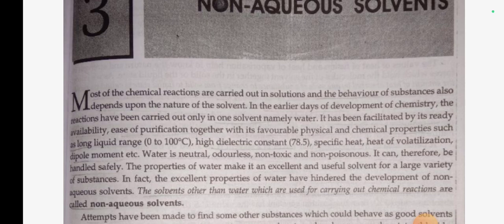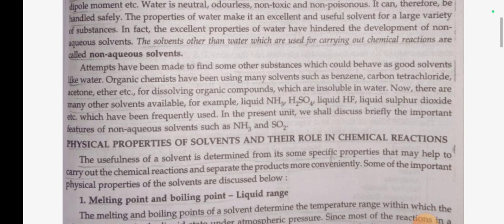The properties of water make it an excellent and useful solvent for a large variety of substances. In fact, the excellent properties of water have hindered the development of non-aqueous solvents. The solvents other than water which are used for carrying out chemical reactions are called non-aqueous solvents. Attempts have been made to find some other substance which could behave as a good solvent like water.